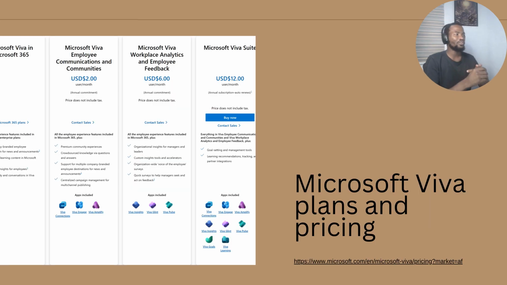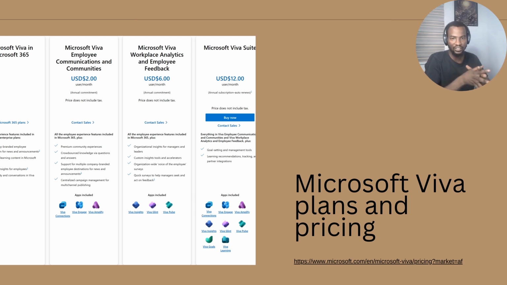So here we'll be talking about the Microsoft Viva plans and pricing. The first one is Microsoft Viva in Microsoft 365, where the employee experience features are included in the enterprise plans, which are Microsoft 365 E3 and Microsoft 365 E5. So those are where it's included.